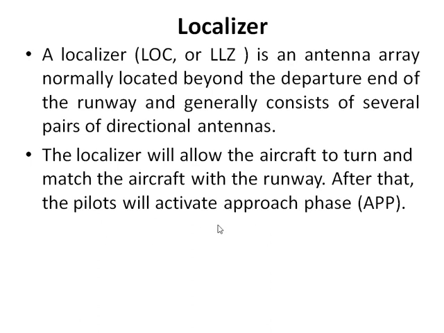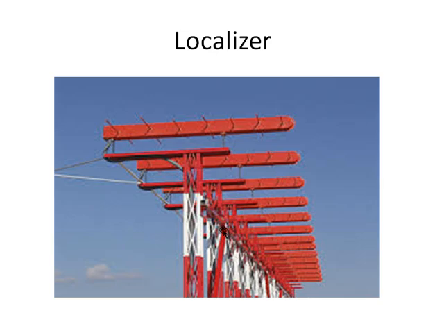So a localizer is an antenna array, that is shown in the figure. It's an antenna array normally located beyond the departure end of the runway and generally consists of several pairs of directional antennas.